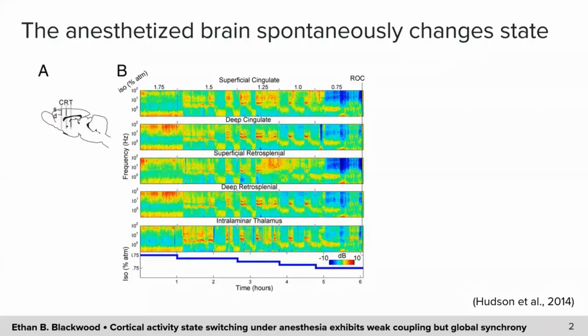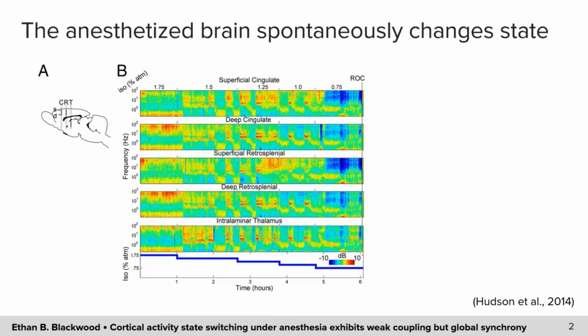Compared to the awake brain, you might think of the anesthetized brain as a simple, predictable system whose activity is stationary on a long time scale, but at relatively light doses, this is not the case. Presented here is a set of time-frequency spectrograms based on local field potential recorded from 5 brain regions in a rat as the dose of isoflurane was periodically lowered.